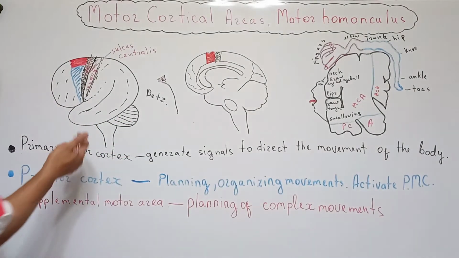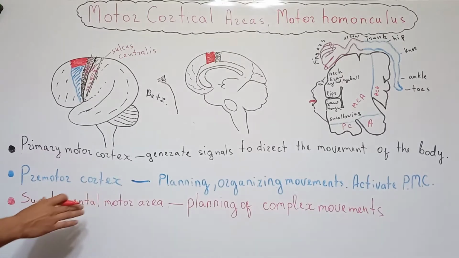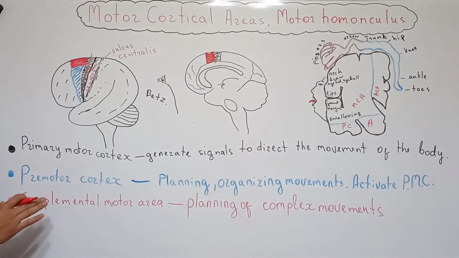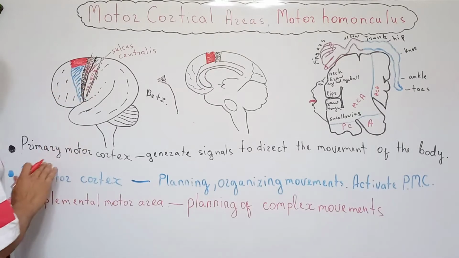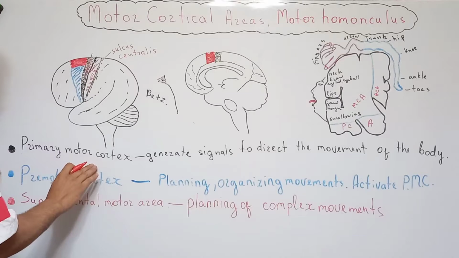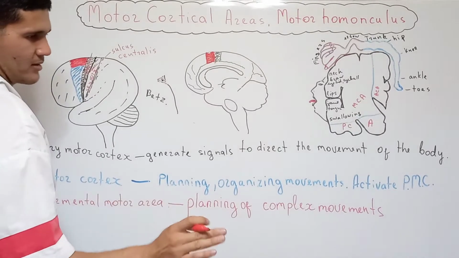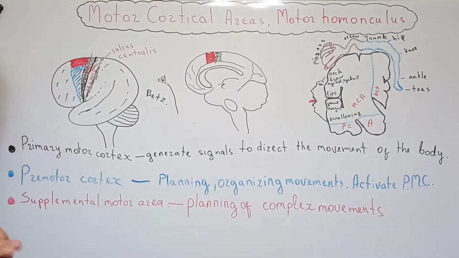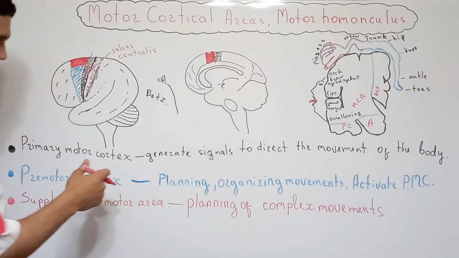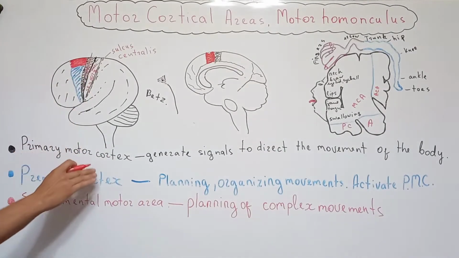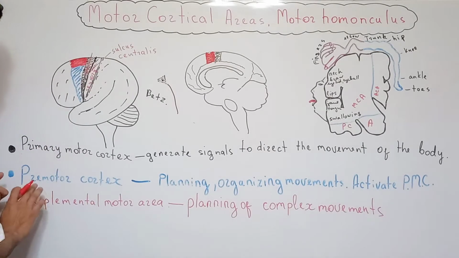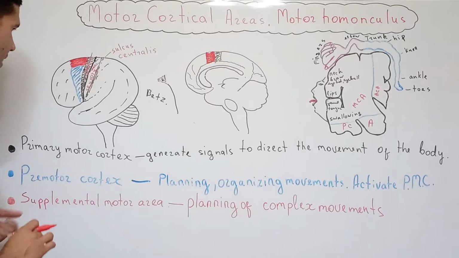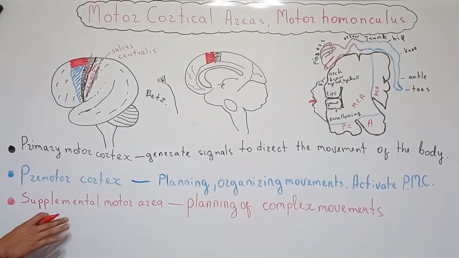Okay, and the next area that's responsible for the motor system is the premotor cortex. The premotor cortex is located in the anterior part of the primary motor cortex, and its main function is planning and organizing some kind of movements. And the second main function is regulating the primary motor cortex. The primary motor cortex can be stimulated by the premotor cortex.